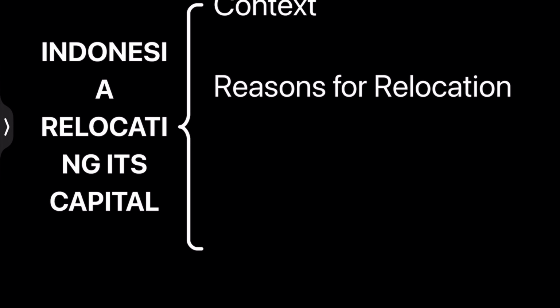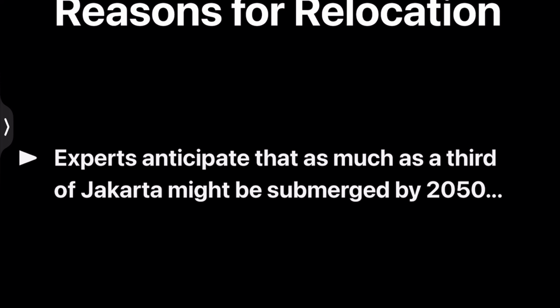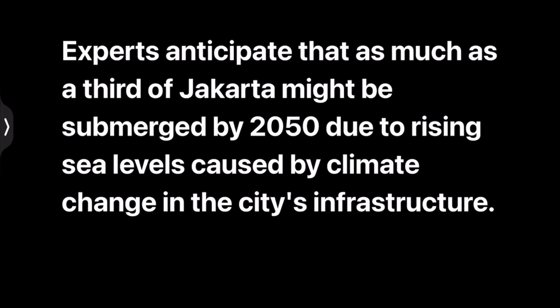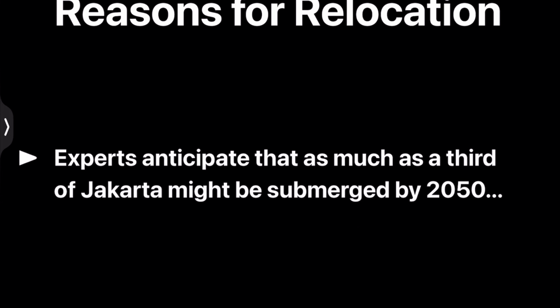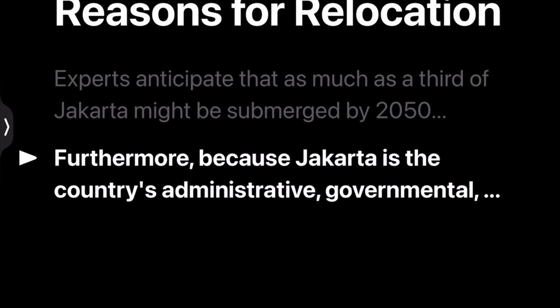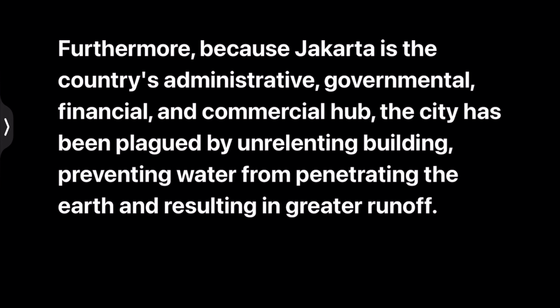Now, let's understand the reason for relocation. Experts anticipate that as much as a third of Jakarta might be submerged by 2050 due to rising sea levels caused by climate change and the city's infrastructure. More than 30 million people live in Jakarta's metropolitan area. Furthermore, because Jakarta is the country's administrative, governmental, financial, and commercial hub, the city has been plagued by unrelenting building, preventing water from penetrating the earth and resulting in greater runoff.